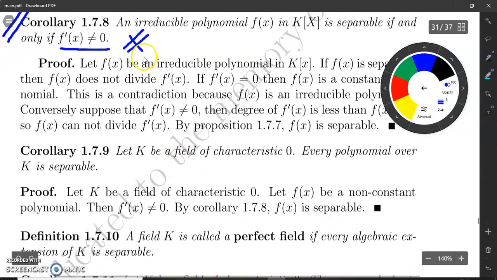Now, we use this to give this result. If a field K is of characteristic 0, remember the definition of characteristic, then every polynomial over K is separable. How can we prove it? Suppose that K is a field of characteristic 0.